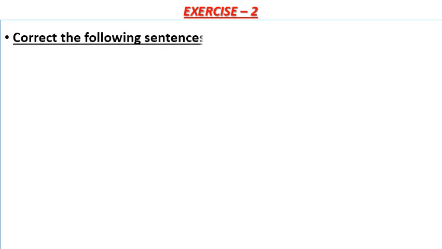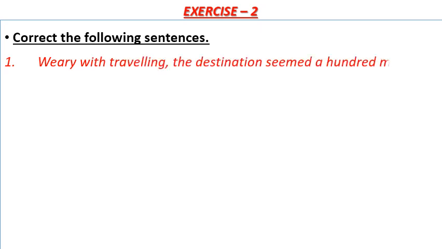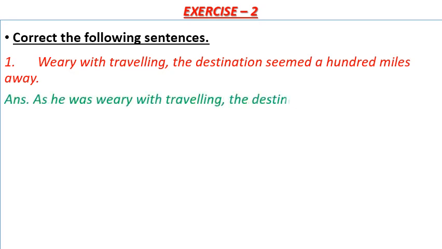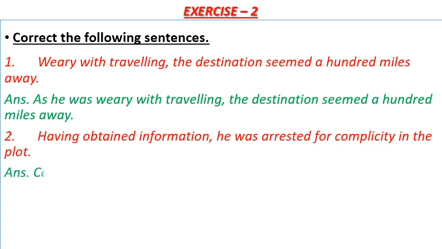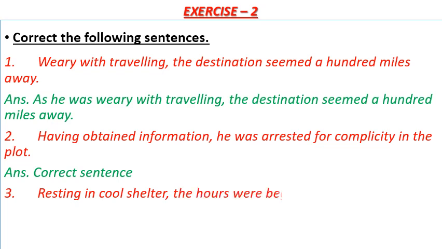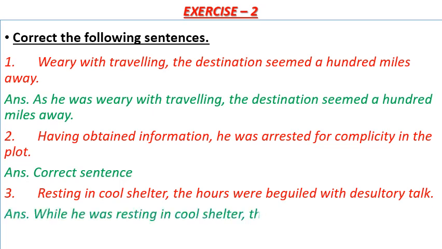Correct the following sentences. Number 1: Weary with traveling, the destination seemed 100 miles away. Answer: As he was weary with traveling, the destination seemed 100 miles away. Number 2: Having obtained information, he was arrested for complicity in the plot. Answer: This sentence is correct. Number 3: Resting in cool shelter, the hours were beguiled and desultory talk. Answer: While he was resting in cool shelter, the hours were beguiled with desultory talk.